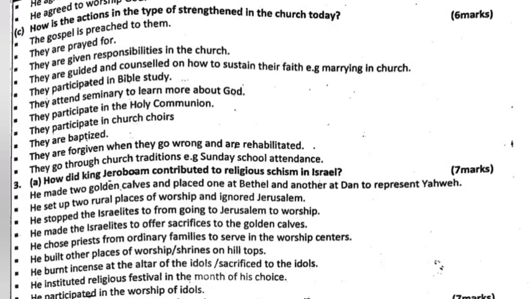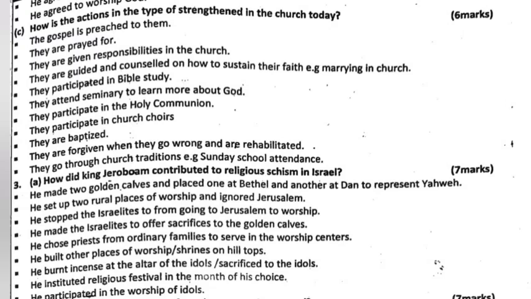How are the faithful strengthened in church today? The gospel is preached to them. They are prayed for. They are given responsibilities in church. They are guided and counseled on how to sustain their faith, for example, marrying in church.